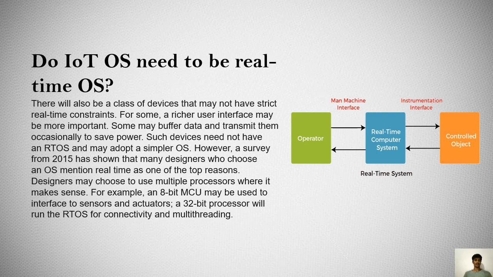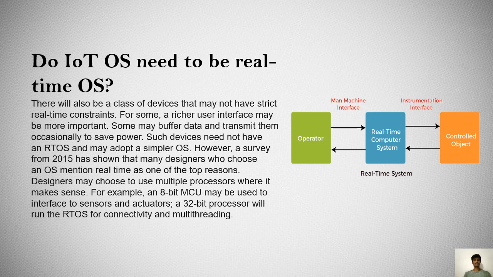There will also be a class of devices that may not have strict real-time constraints. For some, a richer user interface may be more important. Some may buffer data and transmit them occasionally to save power. Such devices need not have an RTOS and may adopt simpler operating systems. However, a survey from 2015 has shown that many designers who choose an operating system mention real-time as one of the top requirements. Designers may choose to use multiple processors where it makes sense.